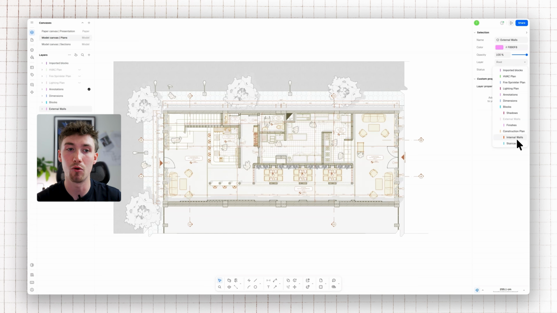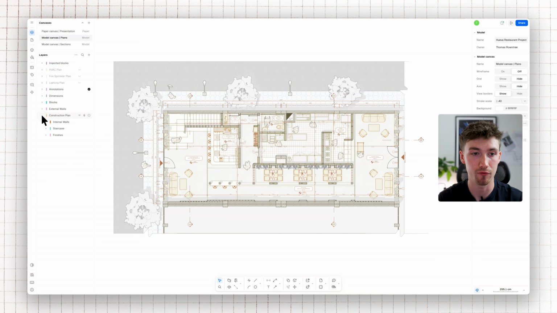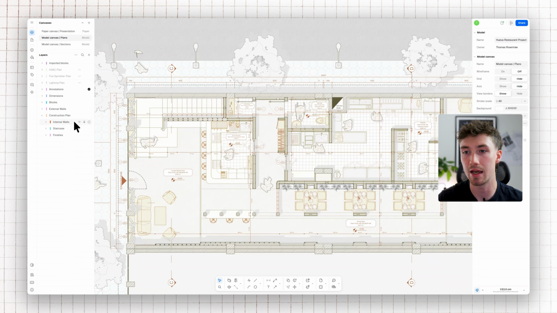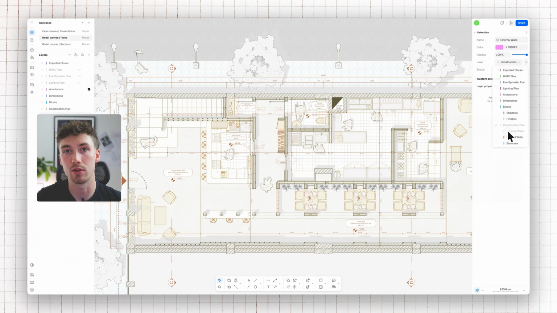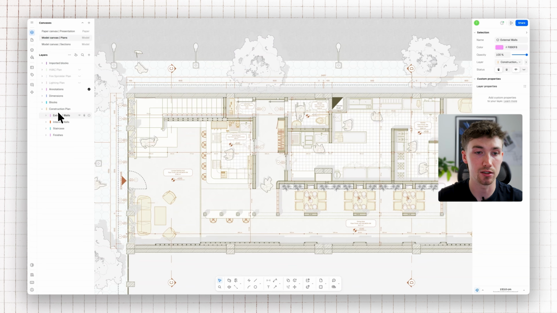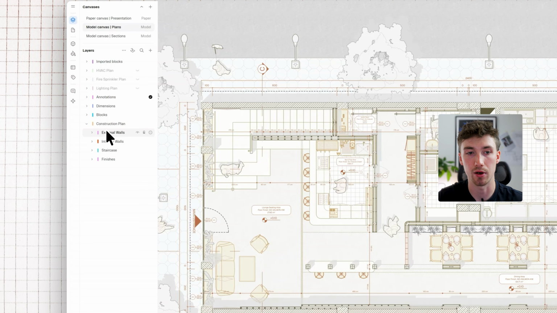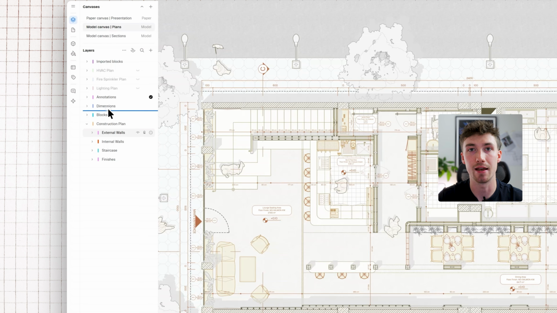So as this external wall is the layer, you'll see here that it doesn't have a root because it is the layer. But if you select a sublayer, for example, this internal walls, you'll see here that now you'll be able to see the layer that it comes beneath. So this internal walls layer has been arranged and organized as a sublayer to that construction plan. And you could select one of your layers and change that root to a particular layer that you want it to come beneath. So for example, this external walls, we can bring it under the construction plan. Alternatively, you can select the layer and drag and organize it using your cursor.